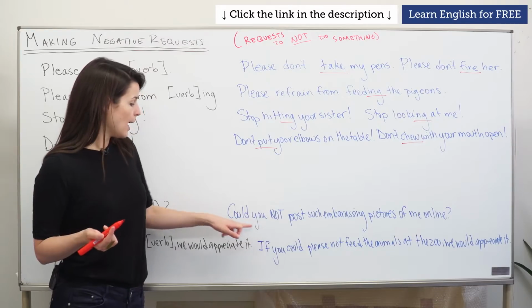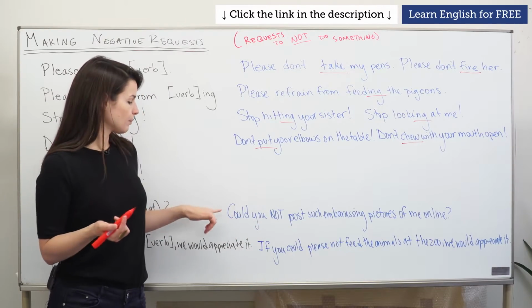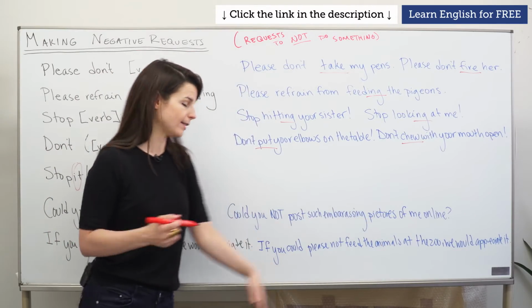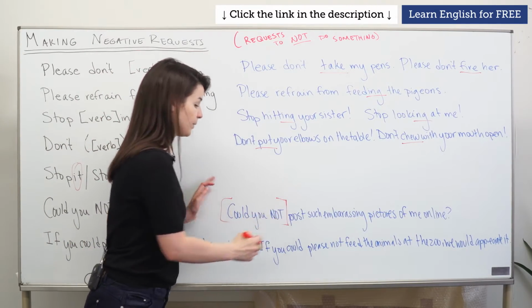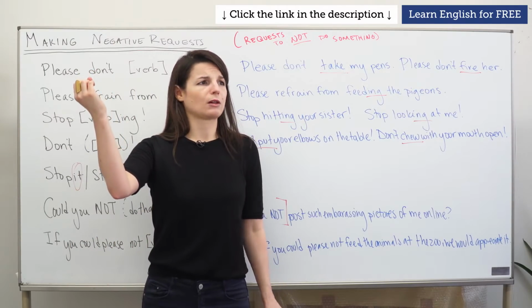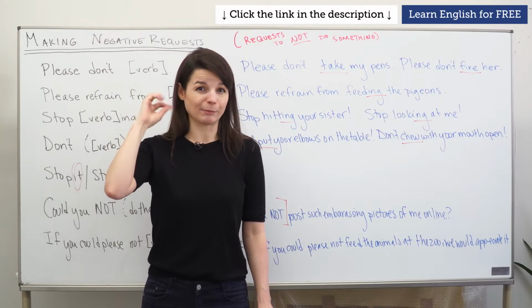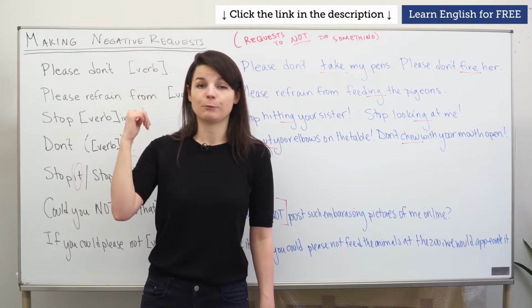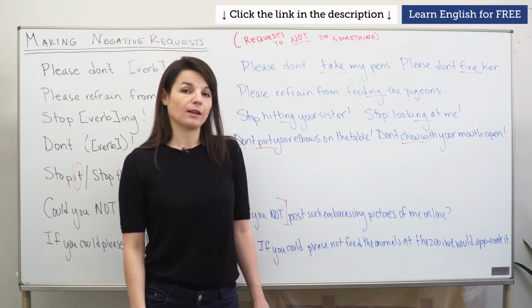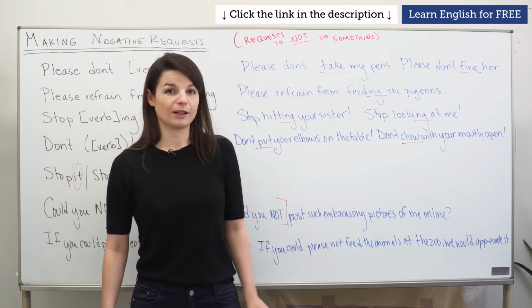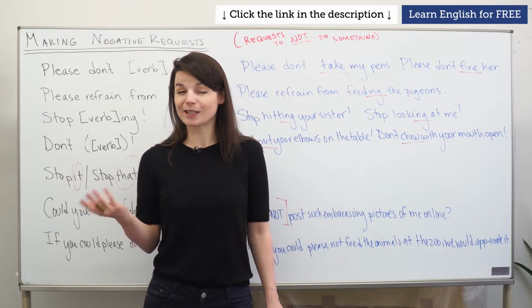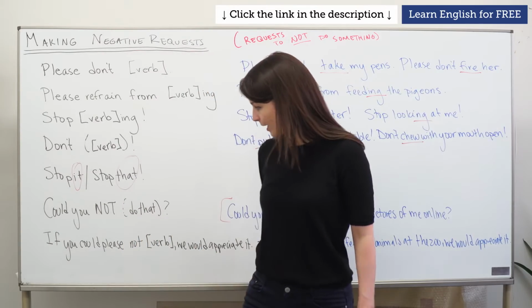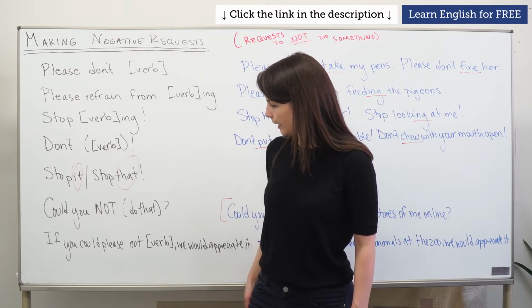So, again, as I talked about with don't, if the action is very clear, we can drop the rest of the sentence and just keep could you not. So if, for example, a close friend is singing really, really loudly in my ear, I could say, could you not? Or I could say, could you not do that? Which means please stop. So this is kind of an interesting pattern. It sounds kind of formal. It seems like it could be formal, but it's not actually. It's quite casual.